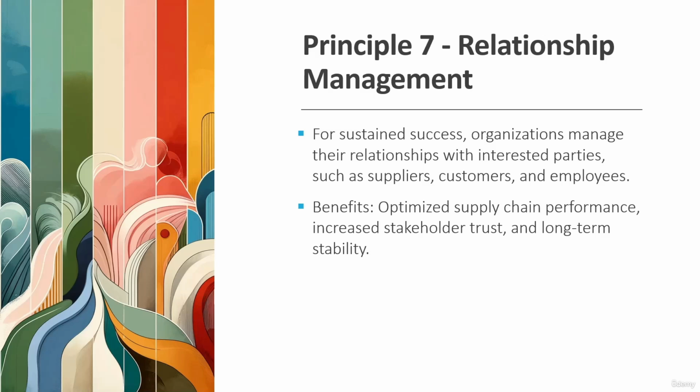So basically that's what is covered in principle number 7, relationship management: to maintain relationships with our internal and external stakeholders, including our suppliers. That way we can optimize the supply chain performance and increase the trust amongst the stakeholders, and that will lead to long-term stability. So these are the 7 basic fundamental principles, or the quality management principles, based on which the ISO 9001 standard is built.